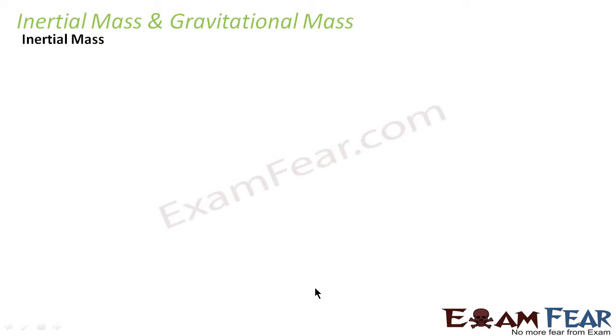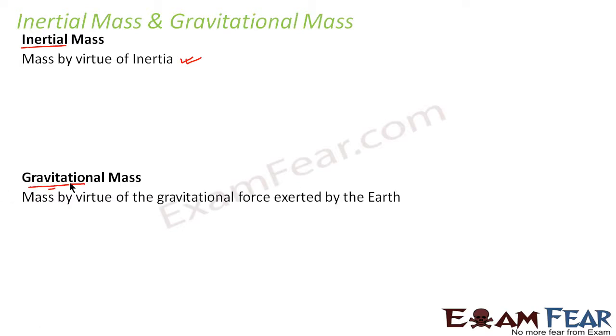Let us first take up inertial mass. Inertial, as the name suggests, means something related to inertia. So the mass of a body by virtue of inertia is inertial mass. Similarly, gravitational mass has to be related to gravitation. So the mass by virtue of the gravitational force exerted by the earth is gravitational mass. The definitions are quite simple. Mass by virtue of inertia is inertial mass. Mass by virtue of gravitational force is gravitational mass.